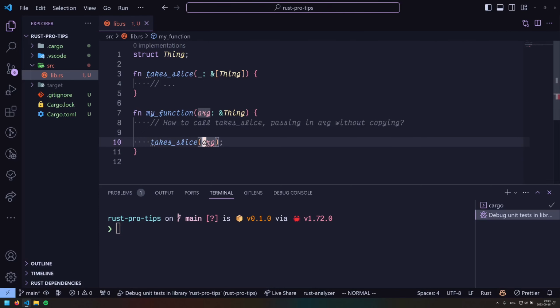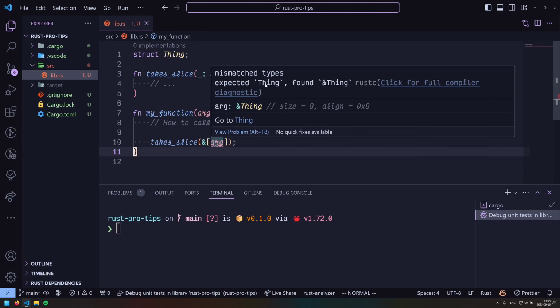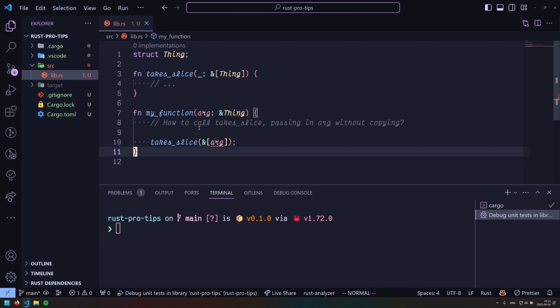And if we try and put this argument inside of an array like this, it still doesn't compile because now this is a reference to an array of references. We can see here it's still saying it expected a thing and we found a reference to a thing. So how can we do this?